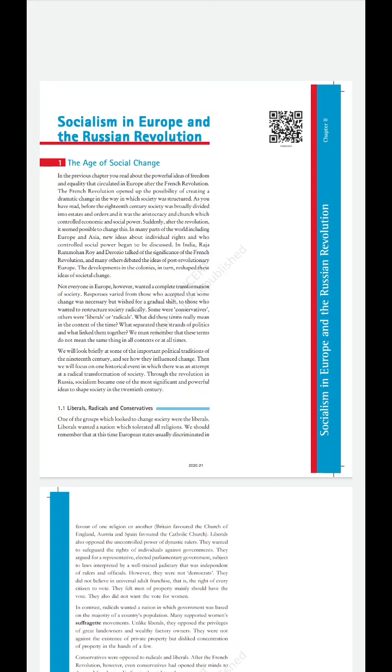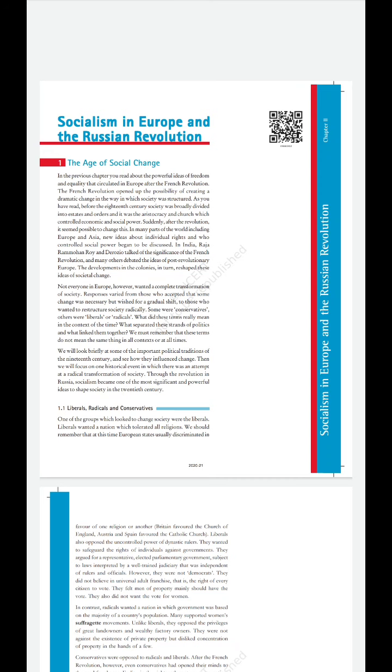Good morning, children. So, today we are going to start our new chapter of history, that is Socialism in Europe and the Russian Revolution. Okay, now let's start with the fundamentals of this idea. Why it started, what were the major aspects that took place, and then we will have a comparative understanding between the French Revolution and the socialism or communism in Russia. Clear?